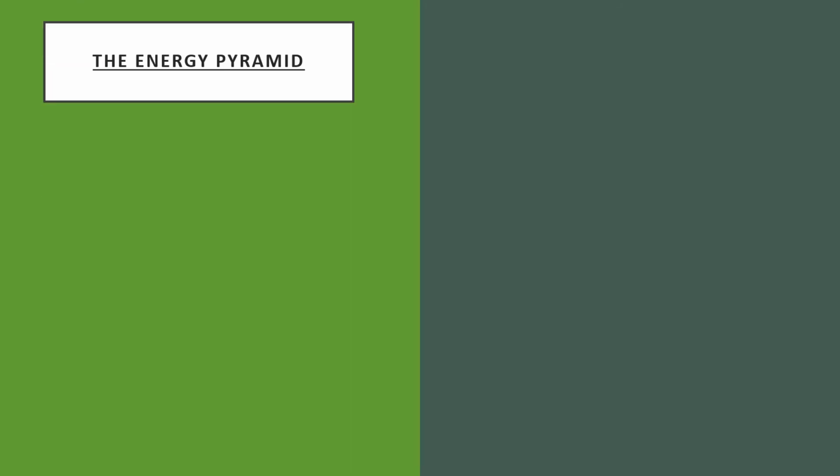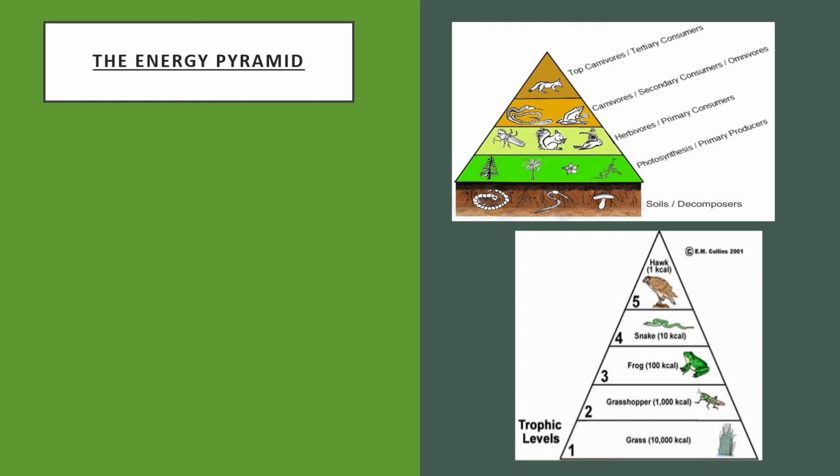Next, the energy pyramid. You are watching here two pictures. This first picture is of trophic levels and another picture is of the energy pyramid. In this trophic level picture, you can see there are 4 levels. The first level is of producers, that is all these are photosynthetic organisms.